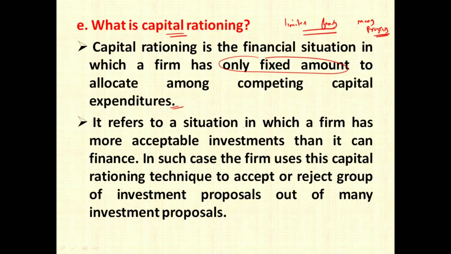It refers to a situation in which a firm has more acceptable investments than it can finance. In such a case, the firm uses the capital rationing technique to accept or reject a group of investment proposals out of many investment proposals. So as we discussed, you might be having a lot of alternatives, but you cannot select all because of limited funds.